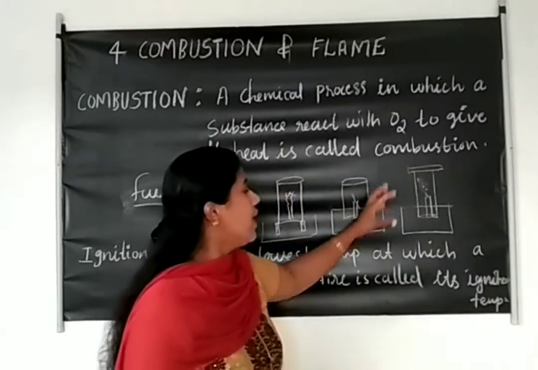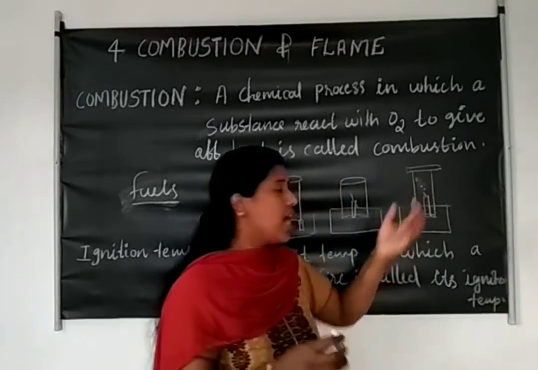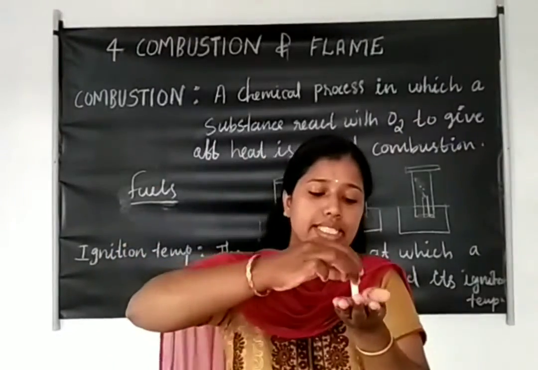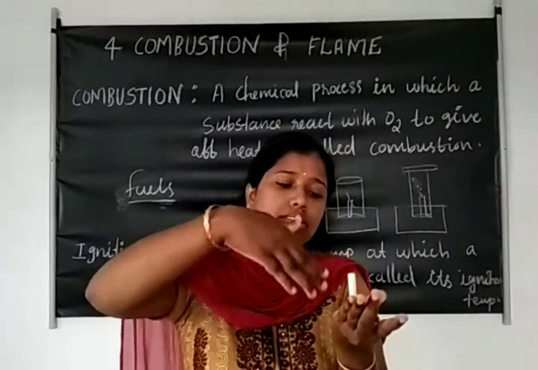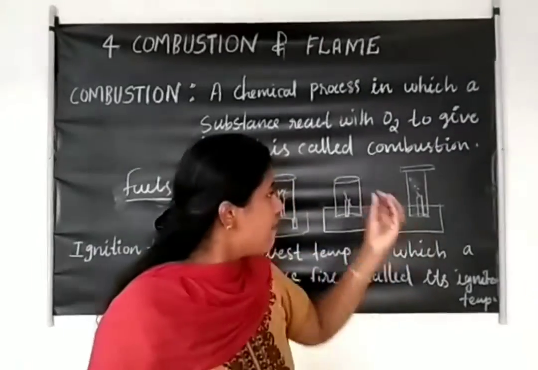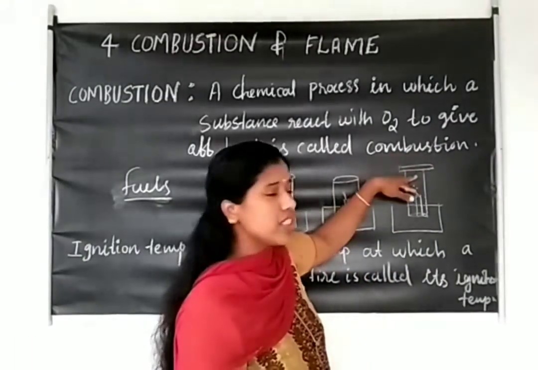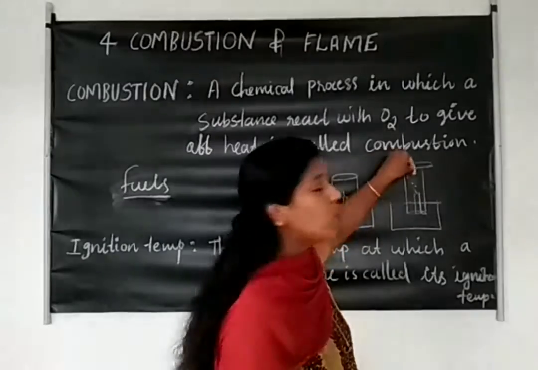Then in the third case, we are using this candle, and upside one side is open. Like this we are keeping it, upside it is open. After a few minutes, we are keeping one cup.